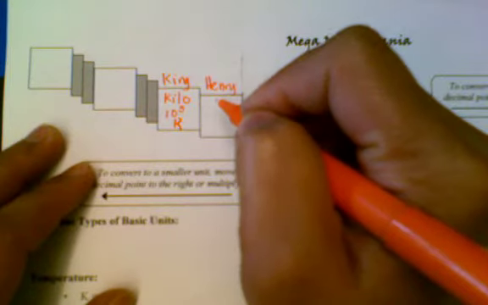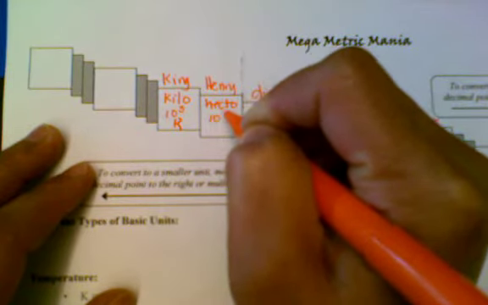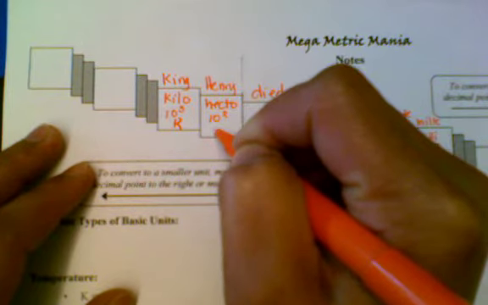And then Henry, H is hecto. A hectometer is 100 meters, 10 to the second. And that's a lowercase h.